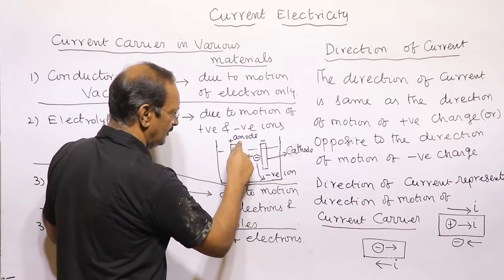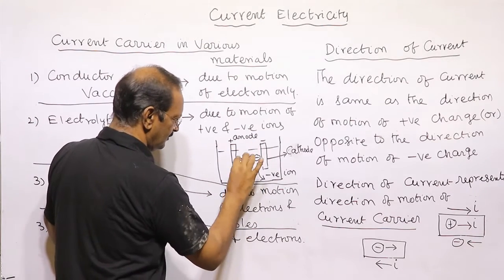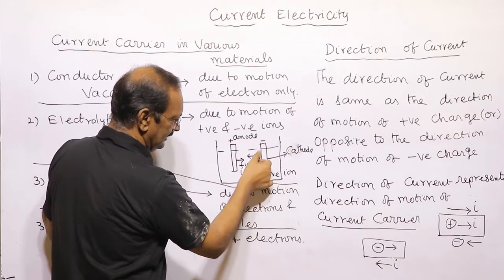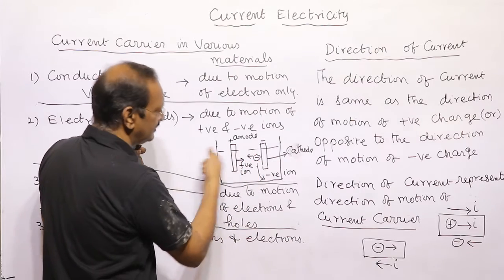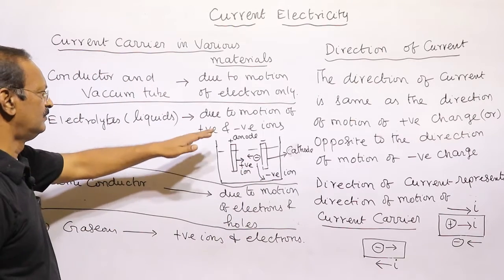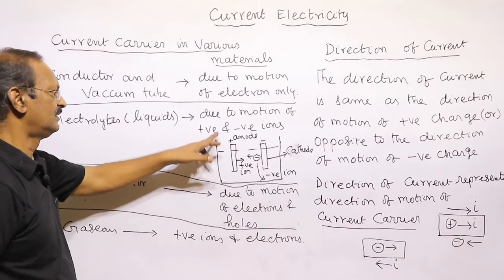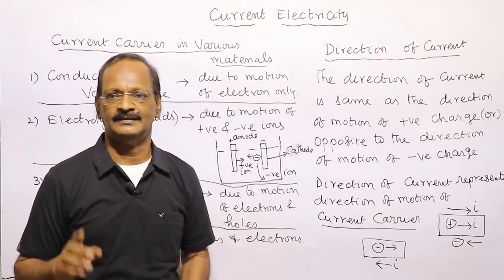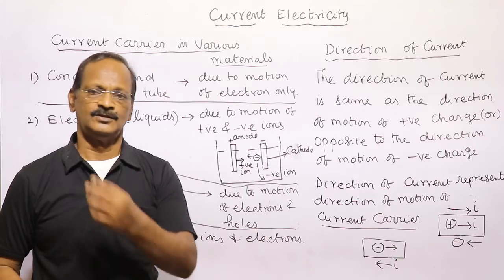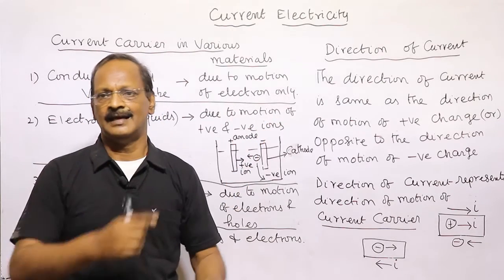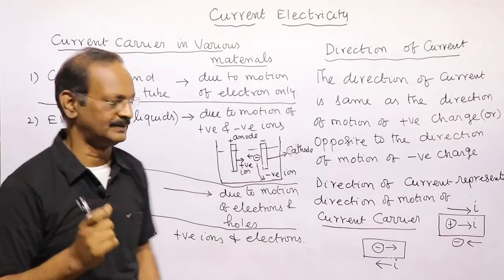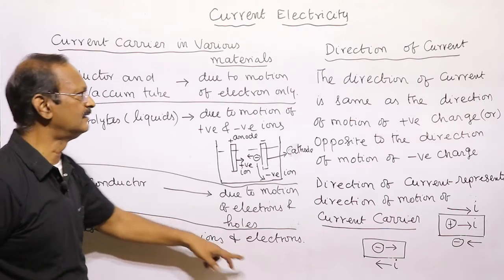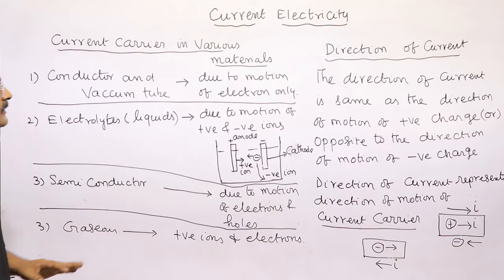See, this is the anode and this is the cathode, positive and negative. The positive ions will move towards the negative cathode, and the negative ions will move towards the anode. So in an electrolyte, the motion is due to positive and negative ions. In a semiconductor, which we will see in the last but one chapter, it is due to the motion of electrons and holes. Holes mean positive charge. In the gaseous state, it is due to positive ions and electrons. These are the current carriers in various materials.